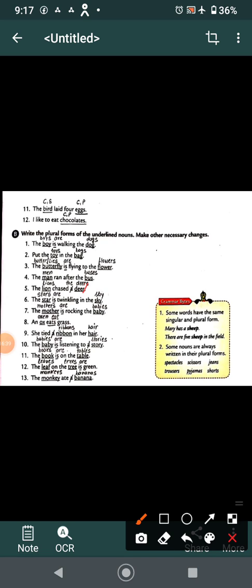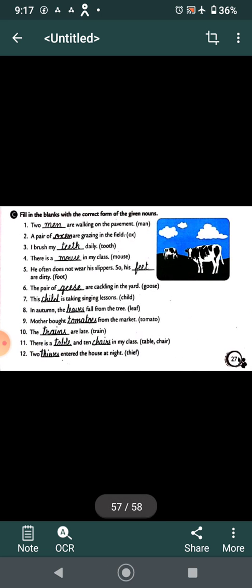The stars are twinkling in the sky. The mothers are rocking the babies. And oxen eat grass. She tied ribbons in her hair. The babies are listening to stories. The books are on the tables. The leaves on the trees are green. The monkeys ate bananas. I hope children you have done this also. Now moving on to the last exercise. Fill in the blanks with the correct form of the given nouns.